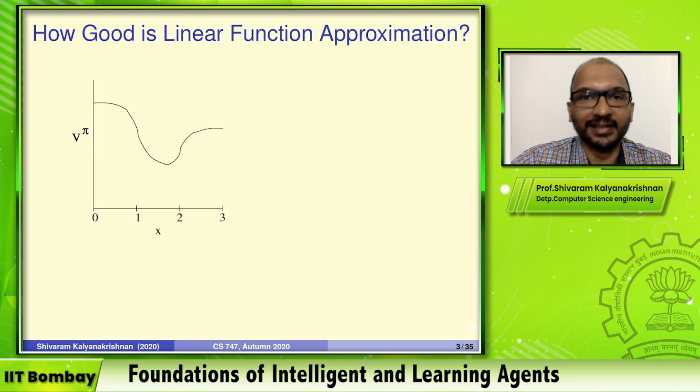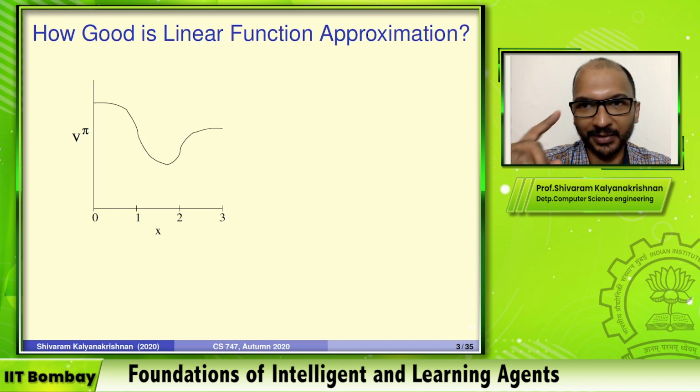So here is the motivation for tile coding. Just for illustration, assume we are looking at the prediction task. We are trying to estimate V pi for some policy pi. And for simplicity, let's assume we are only looking at one feature. Maybe this is a task where there's only one real valued feature X. I'm saying one because I can only draw one feature on the slide. You can imagine the same thing happening with many dimensions.